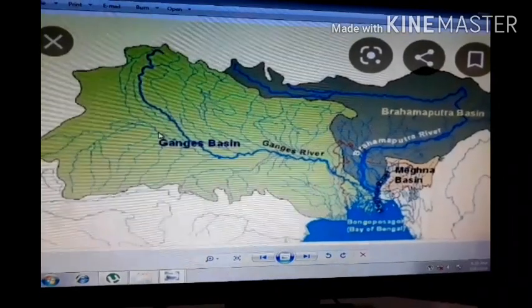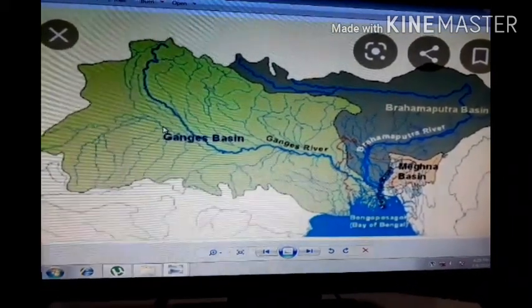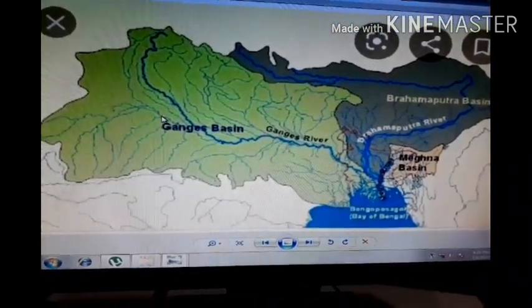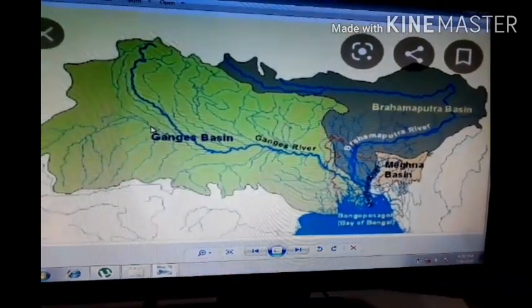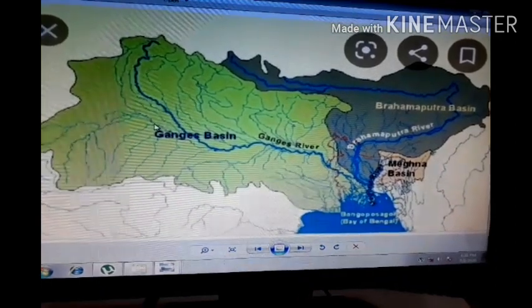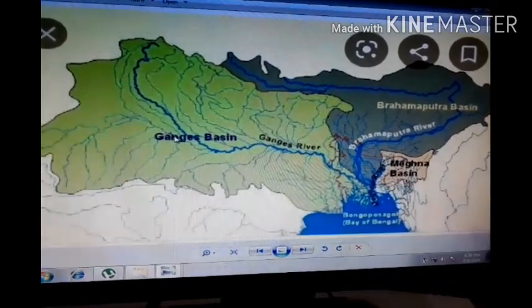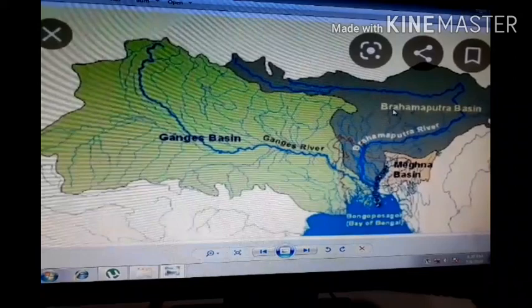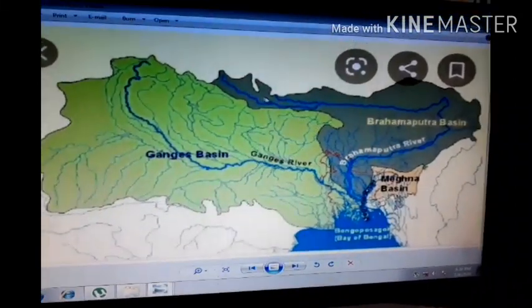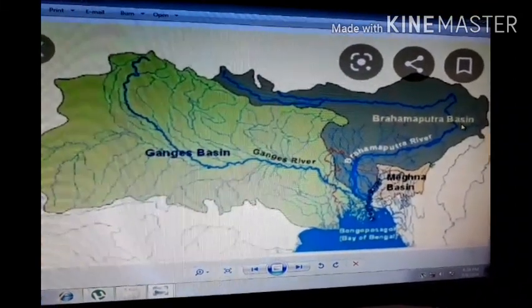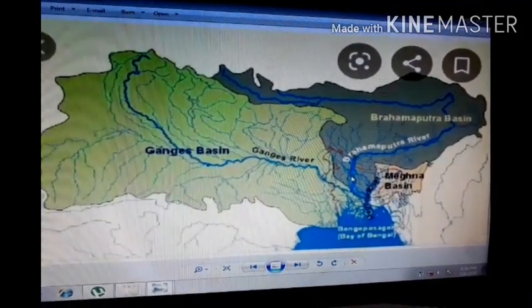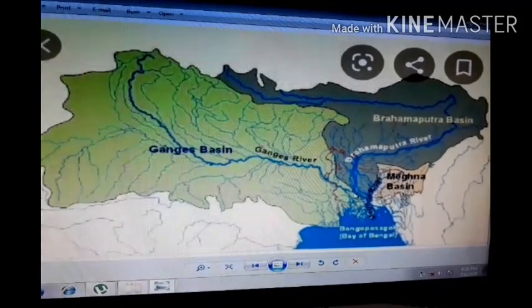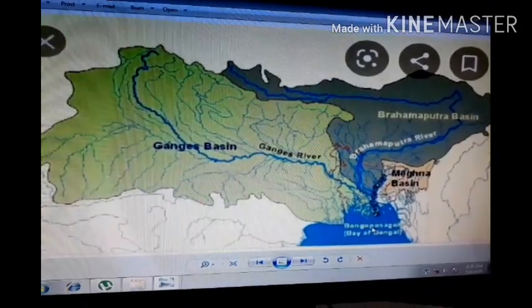The next basin is the Brahmaputra basin. This basin is further north of the Ganga basin. From here it is light green in color, the Ganga basin, and then this is the Brahmaputra basin. This river is moving from here like that in Arunachal Pradesh. It enters India, and then in Bangladesh, and then it goes into the sea.